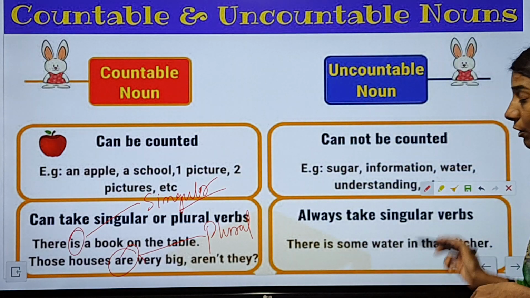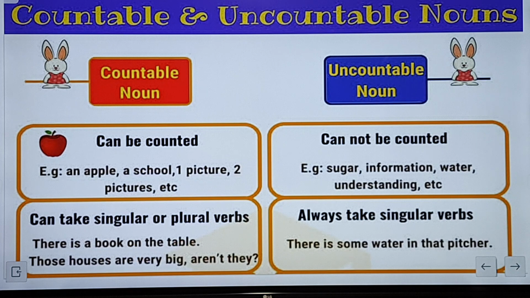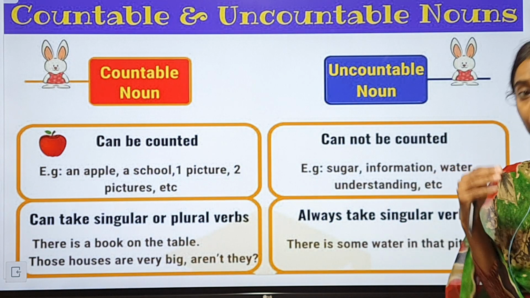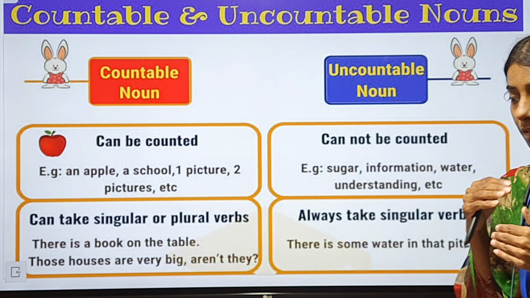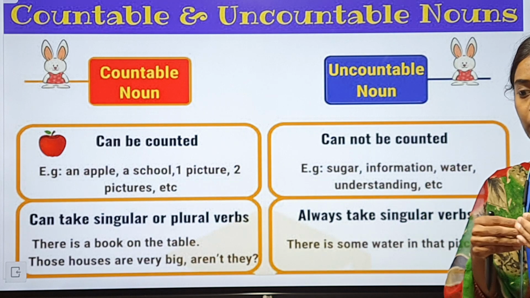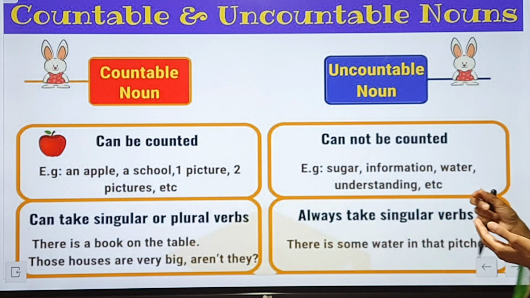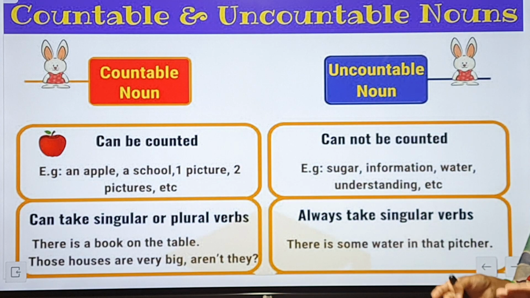Now uncountable nouns cannot be counted. Example: sugar, information, water, understanding, etc. We can tell about their certain quantity or measure, but we cannot count them. Even if we had time, we still cannot count the granules of sugar.